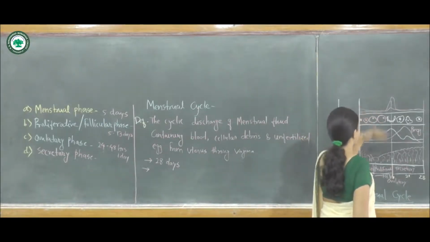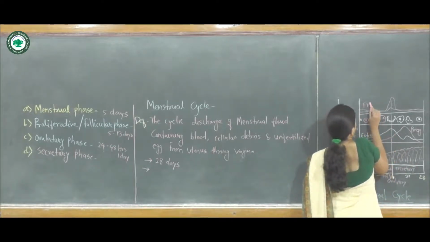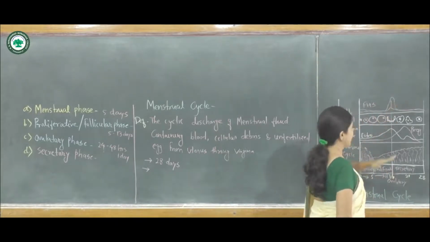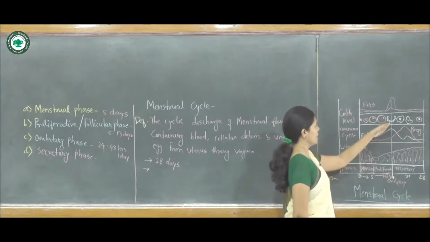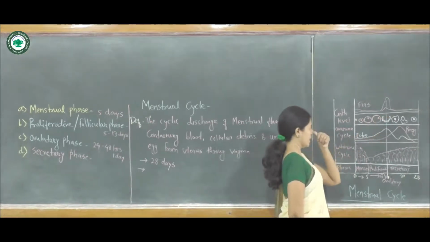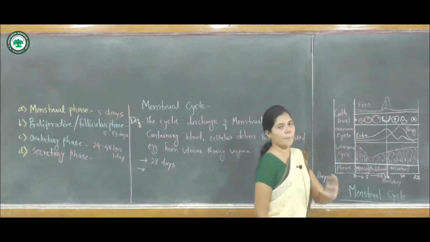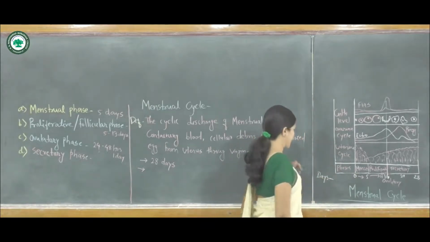in which the FSH, follicle stimulating hormone, level is high, and that's why the releasing of the egg is carried out for fertilization. The need for releasing the unfertilized egg is for the process of fertilization as well as for implantation. This is the third phase of the menstrual cycle.